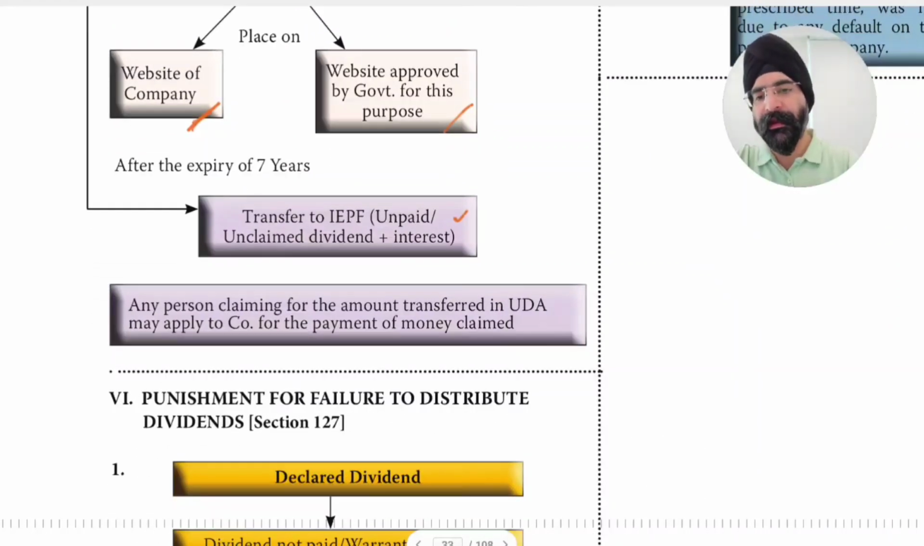Okay. Any person claiming the amount transferred to unpaid dividend account may apply to the company for the payment of money claimed. So during this 7 years phase, any person claiming the amount transferred to unpaid dividend account can apply to the company for the payment of the money claimed.